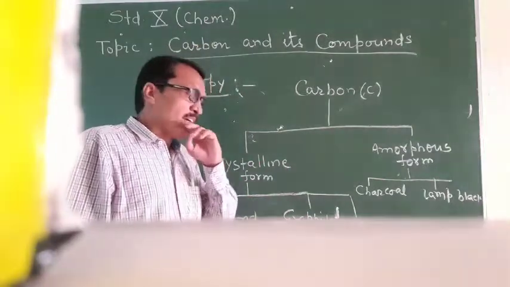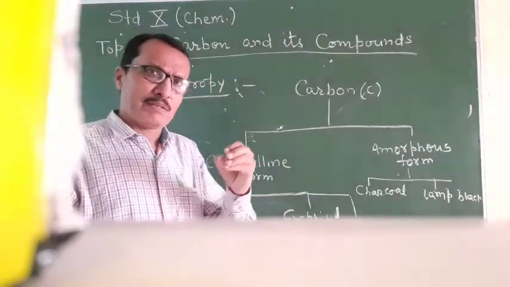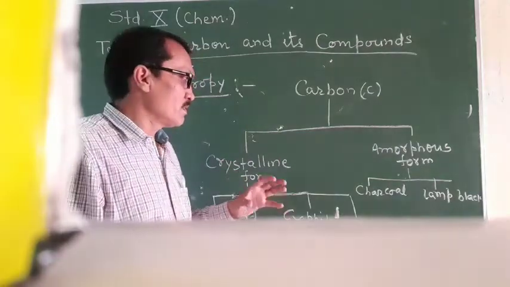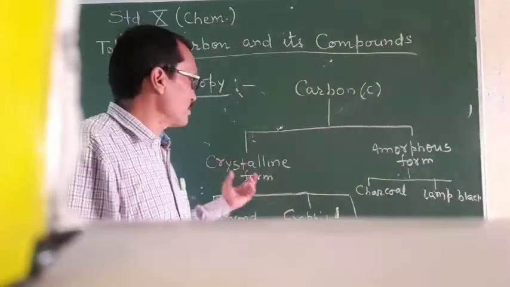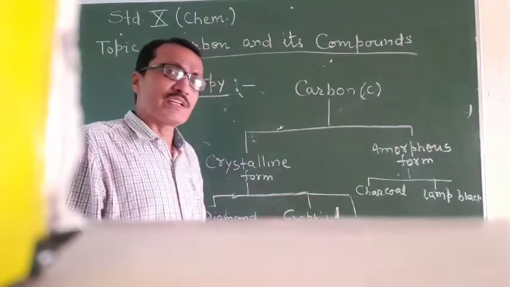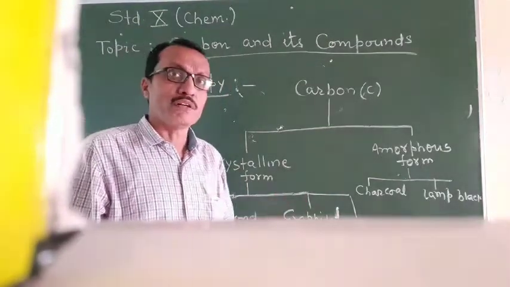Students, this question must be with you. What is the difference between crystalline and amorphous form? What is the meaning of crystalline form? What is the meaning of amorphous form?